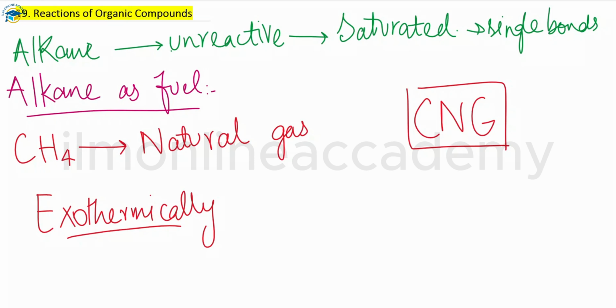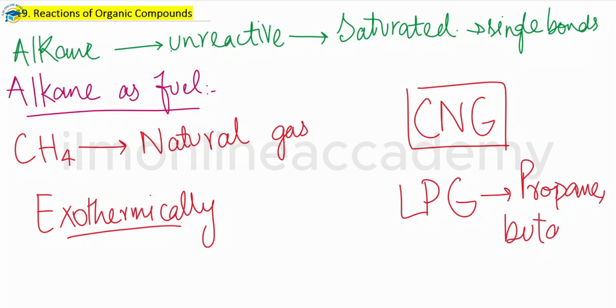Propane and butane, which are also members of the alkane family, burn with very hot flames, and they are sold as LPG, liquefied petroleum gas, which is propane and butane. So propane and butane are sold as LPG, and methane as CNG. LPG is also used as a fuel in different automobiles.